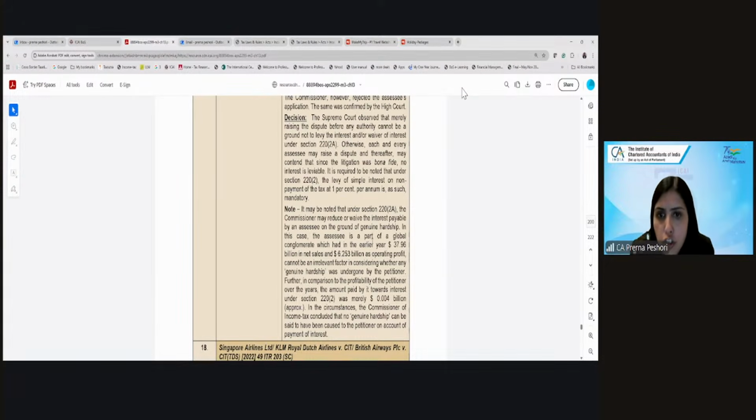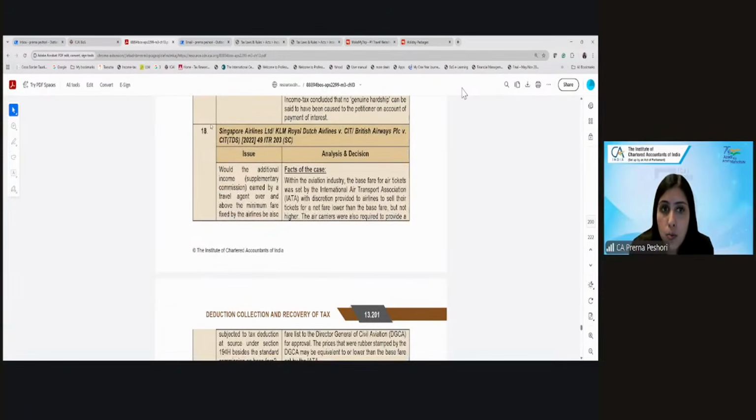In case it's a genuine hardship, yes, they may waive the amount of interest. So here, in this case, the assessee was a part of a global conglomerate, which had incurred this much amount of sales and operating profit. And whether there was any genuine hardship, that needs to be seen. But just because you raised a dispute on the MAP, that cannot be a ground. If the MAP proceedings are pending, it has to be concluded.